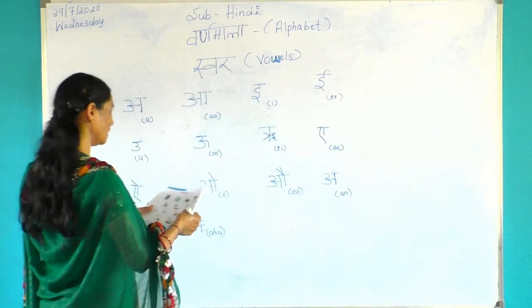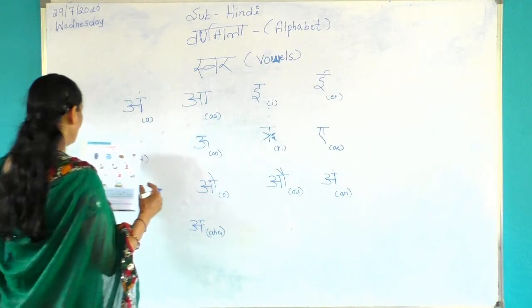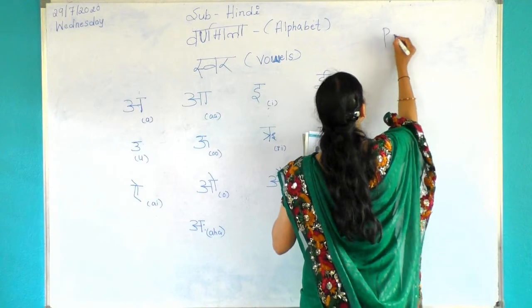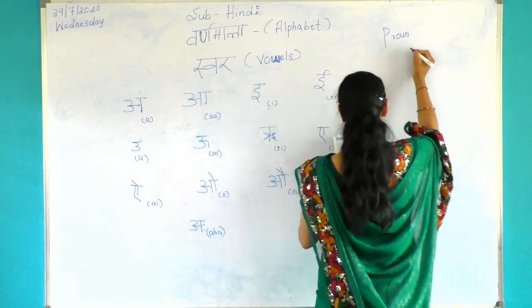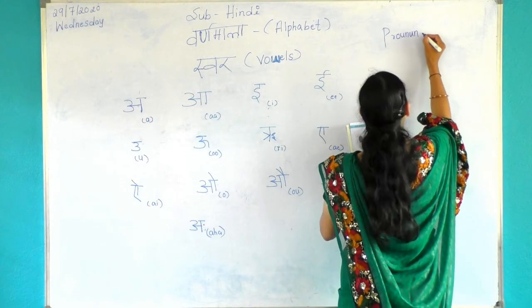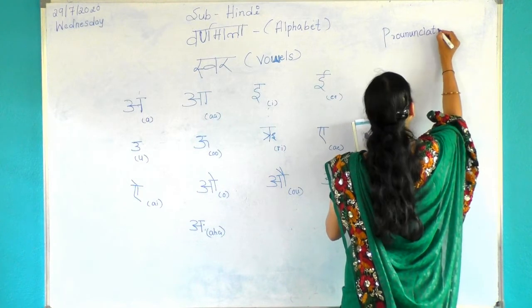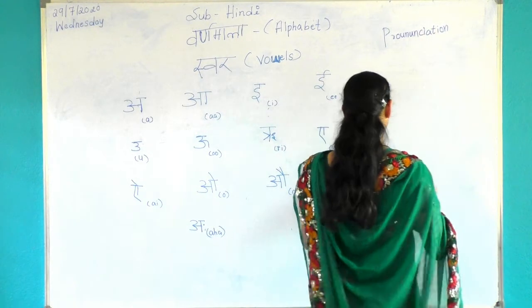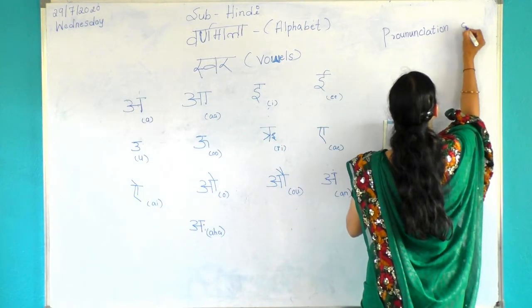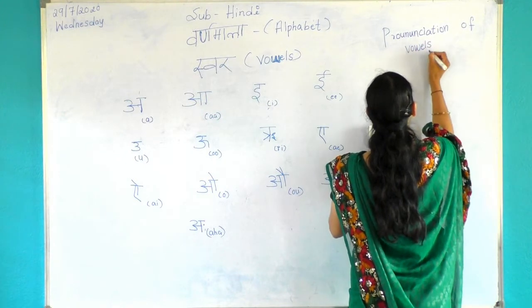Now let us write high to low pronunciation of vowels. See here, pronunciation of vowels. Let us write now. See here.